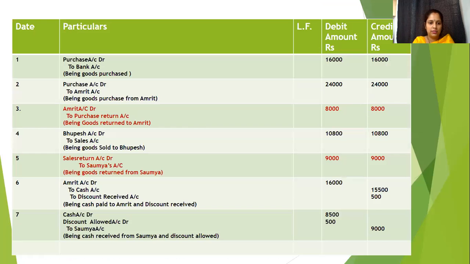So here it goes: Amrit account to cash account to discount received account. Creditor for 16,000, fully settled for 15,500, and here 500 is the discount which is received. This is also an example of compound entry and cash discount received, which we have mentioned in the journal.